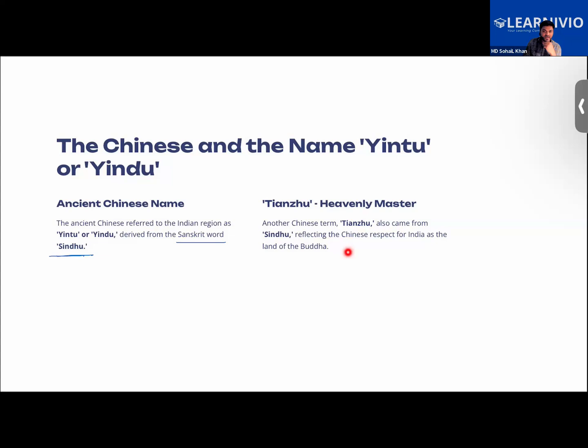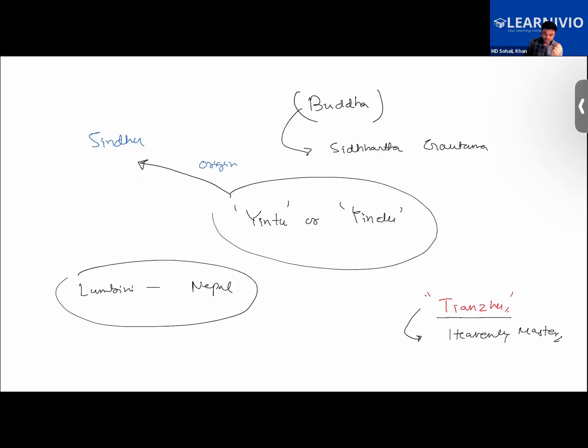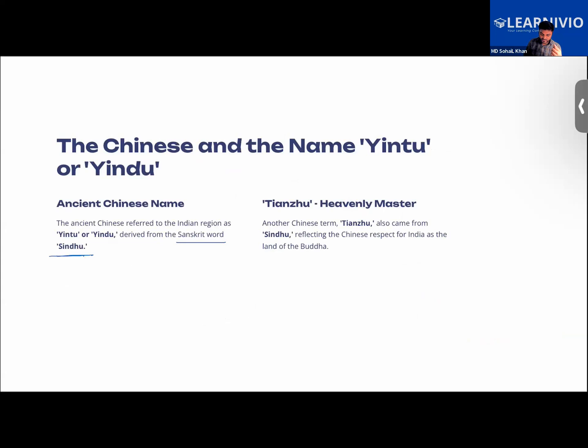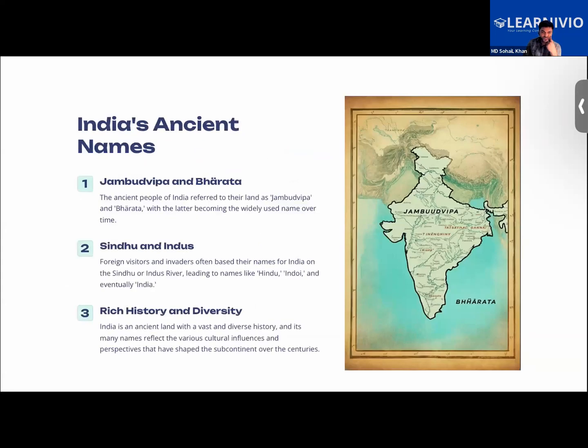It reflected the Chinese respect for India as the land of the Buddha. Since Buddha was born here, they called it Tianzhu, which in Chinese means land of the heavenly master. So these things we have learned.